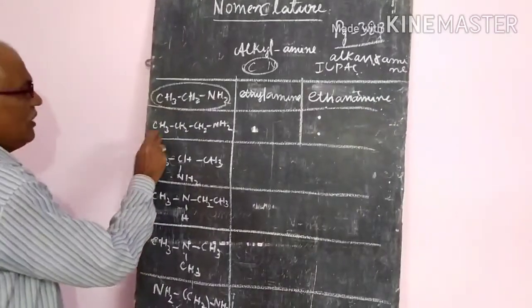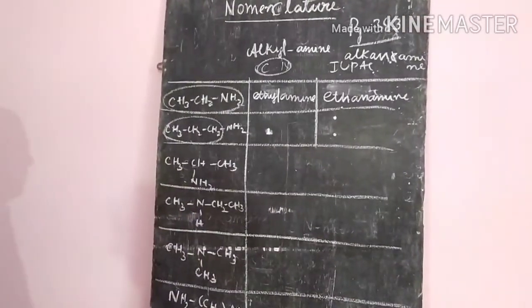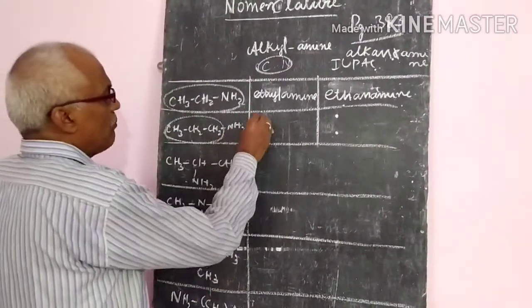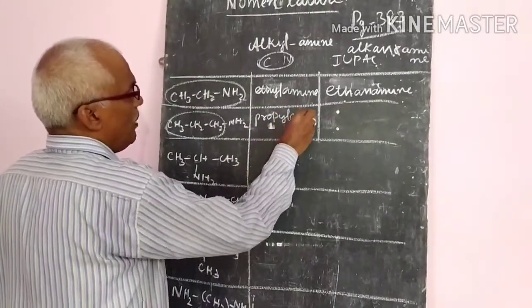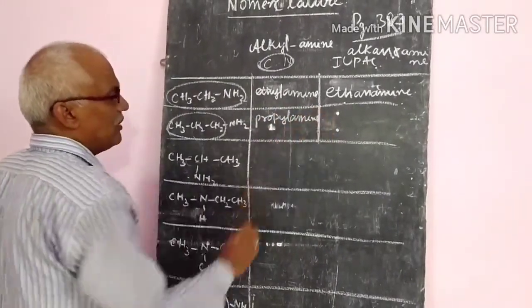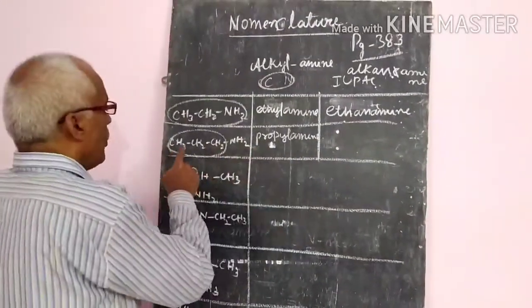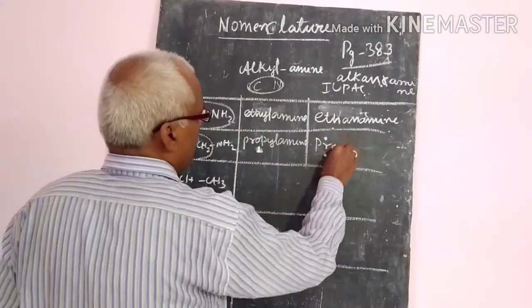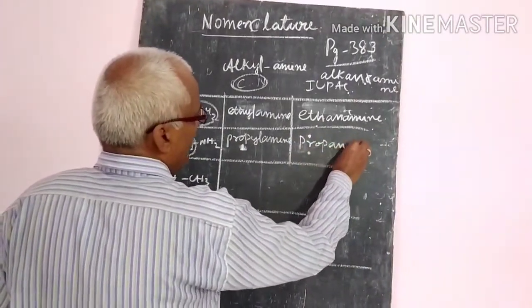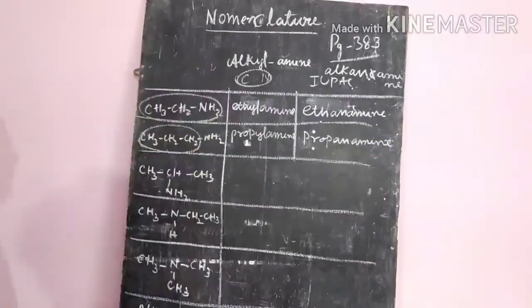Similarly here, what is the alkyl group? It contains 3 carbon atoms, that means propyl. So what name is given? Propylamine. Like that you pronounce it. But in this one, propane, the E will be removed and amine will be added. Propanamine. So like that the name will be given.